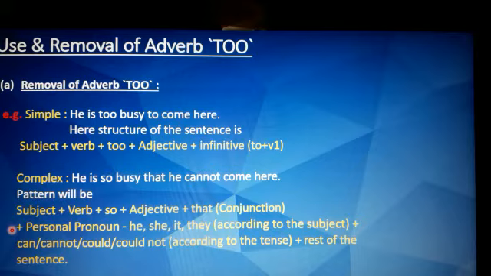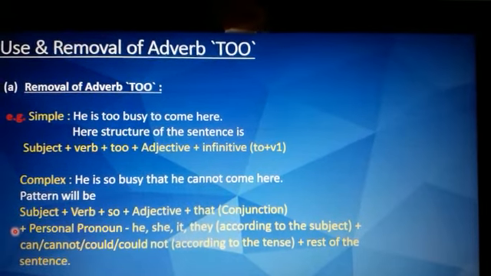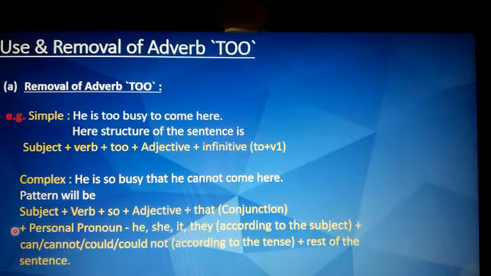So we will be putting he there. And then after that we will be adding can, cannot, could or could not according to the tense. Here the sentence is he is too busy to come here, so the tense is present tense. So we will be using cannot. And then we'll continue with the rest of the sentence. So a complex sentence is he is so busy that he cannot come here. I hope you have all understood.